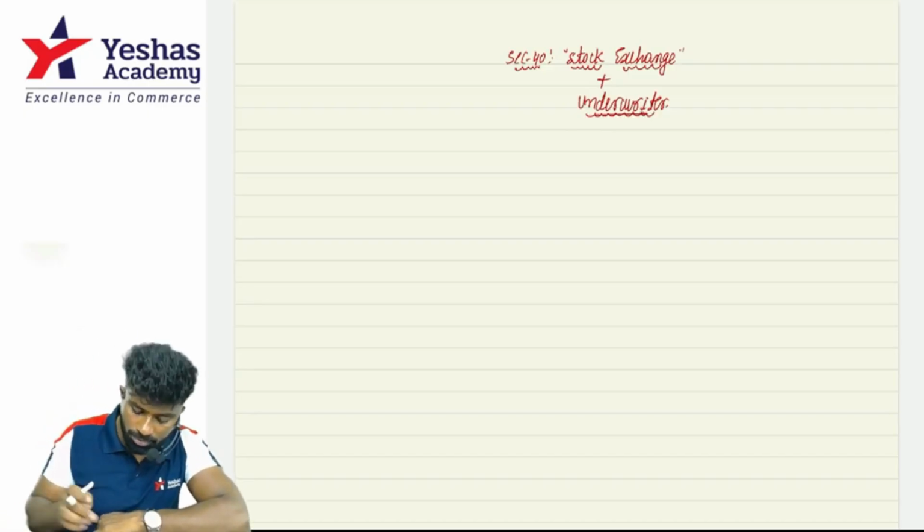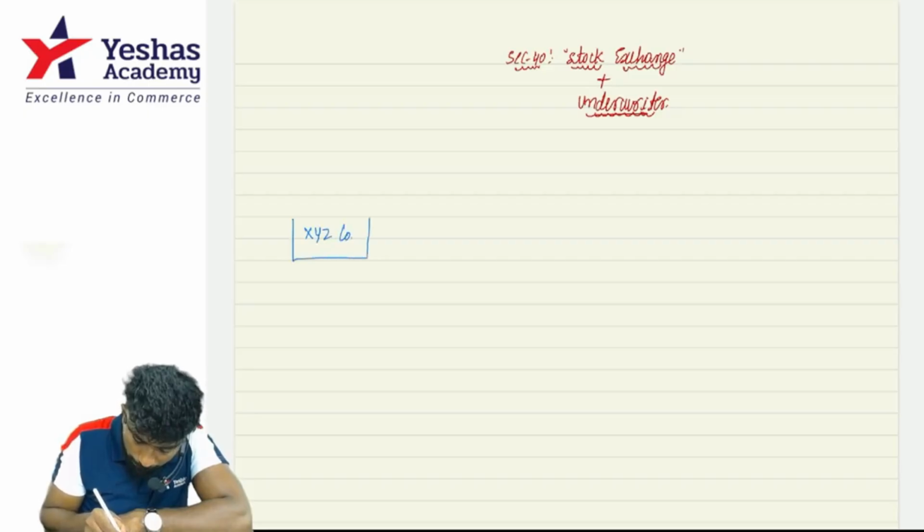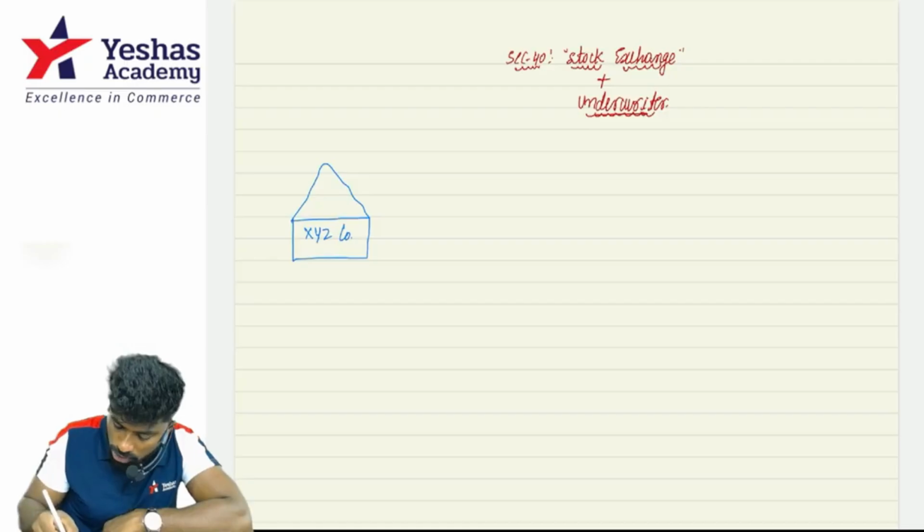Listen, everybody. For example, let's say there is a company called XYZ company. This company wants to offer shares to the public.